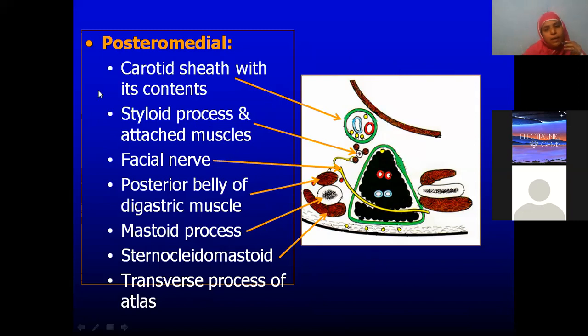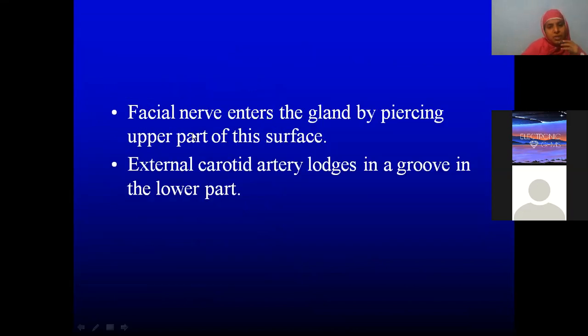Okay. Now, the facial nerve is entering the gland by piercing the upper part of this surface. Okay, that is the posterolateral surface. Then the external carotid artery lodges in a groove in the lower part.